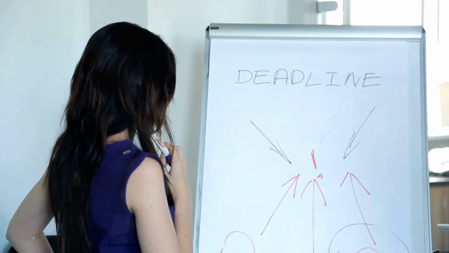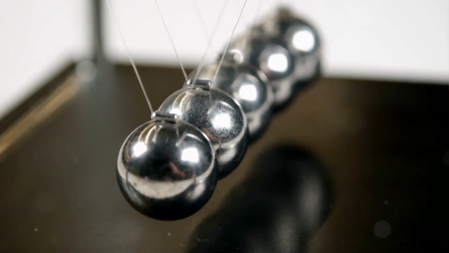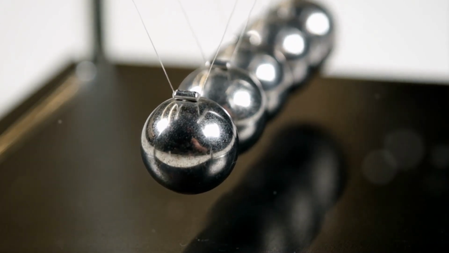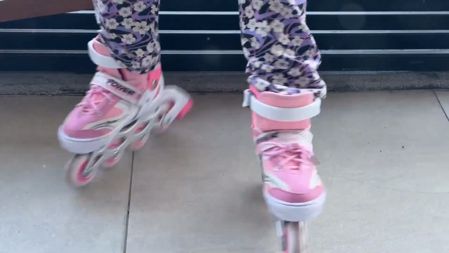Now let's talk about friction. Friction is a force that happens when two objects rub against each other, and it slows things down. For example, when you slide a book across a table, it eventually stops because of friction between the book and the table. The rougher the surface, the more friction there is, and the faster things slow down.